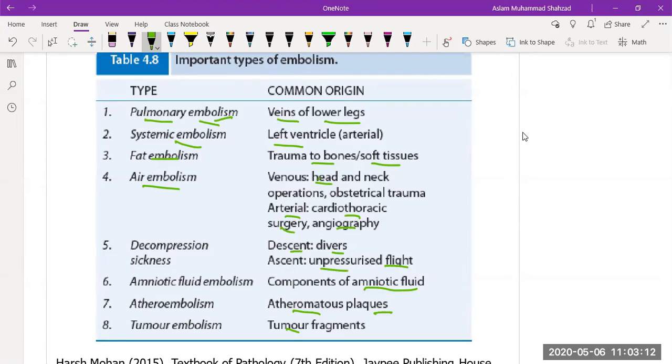Then unpressurized air in scuba divers can cause decompression sickness, or there is retention of amniotic fluid, or the presence of atheroma plaque, or tumor fragments. So we can classify depending upon the nature of emboli.